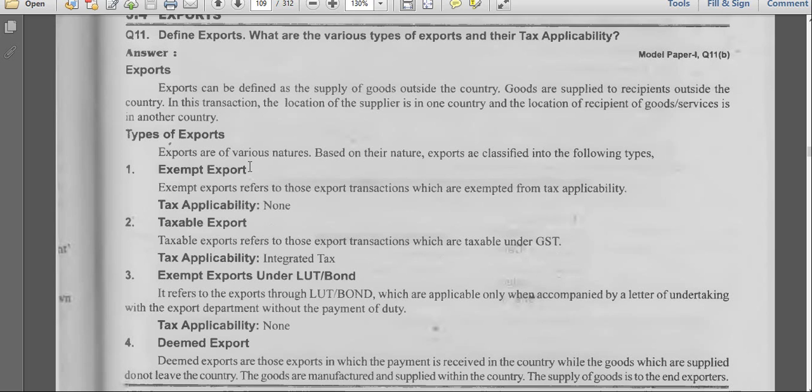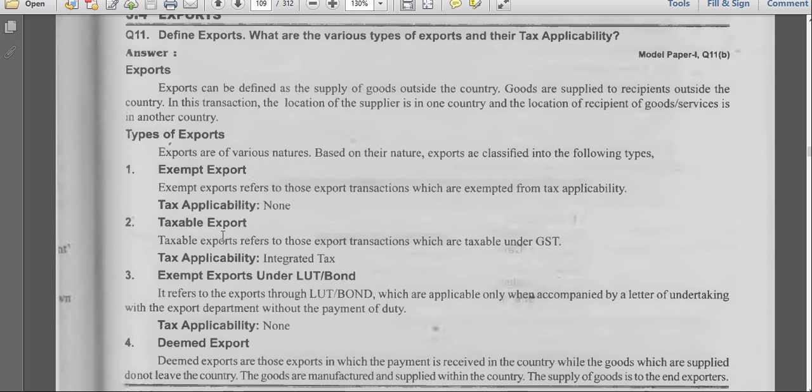Tax is exempted for these exports. We have some exemptions; even when we transport those goods, we won't apply tax on them. Those are considered exempt exports. The name itself describes. Tax is exempted.